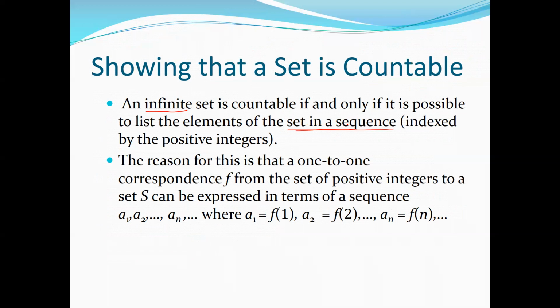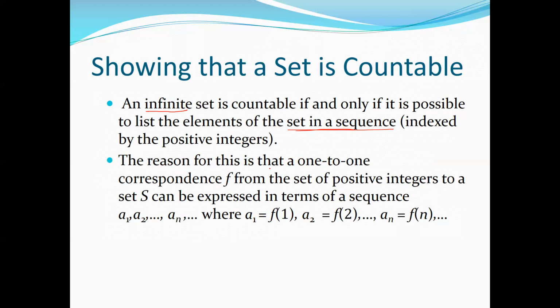So what is a sequence? We have studied it in the previous video lecture, right? An infinite set is countable if and only if it is possible to list the elements of the set in a sequence. So if we can form a sequence, we can list this set in a sequence, and we say that it is countably infinite or countable.